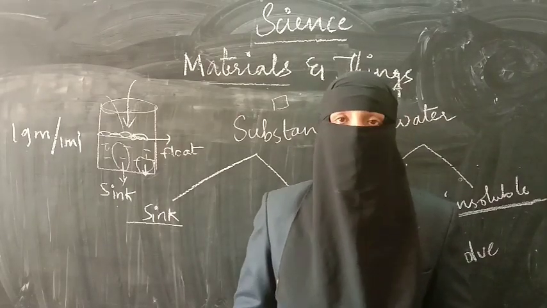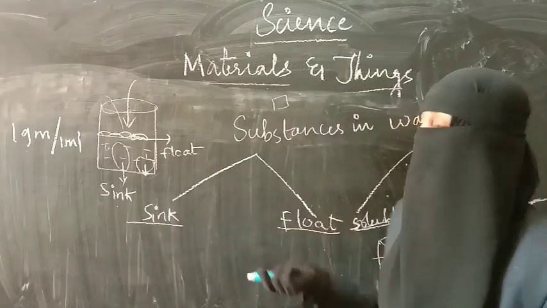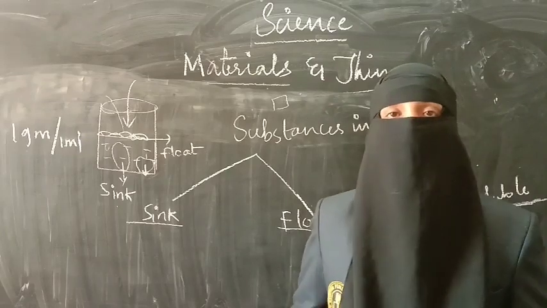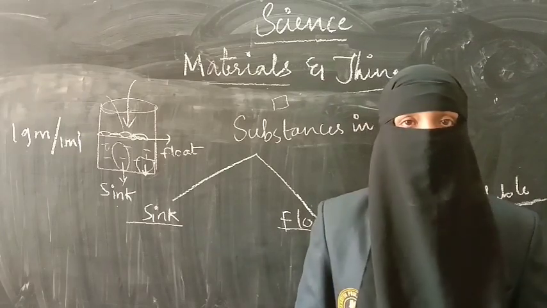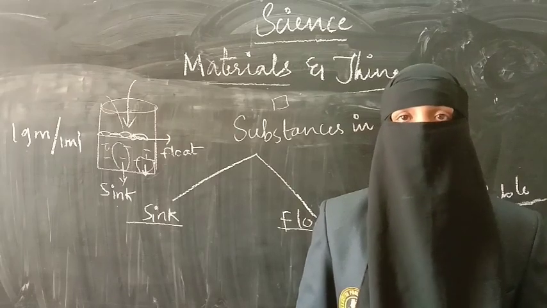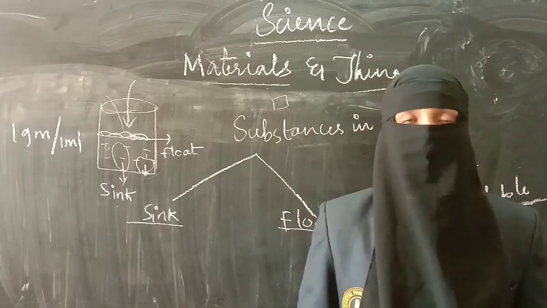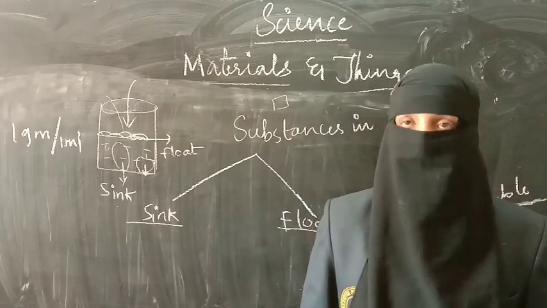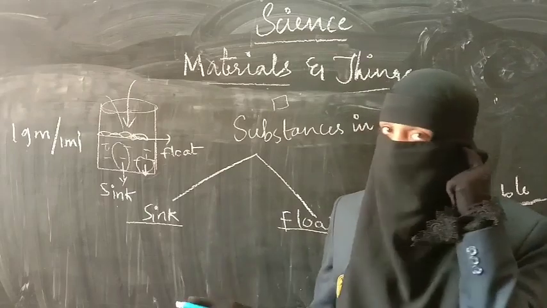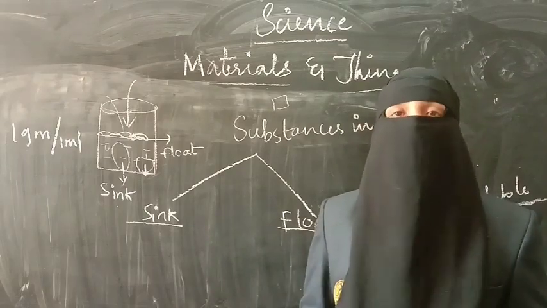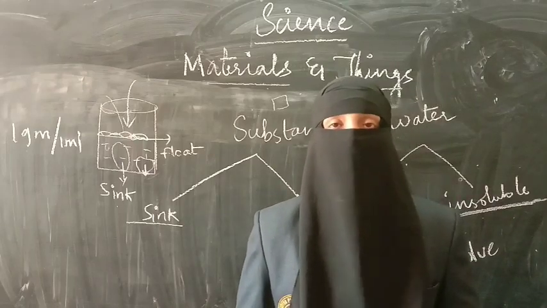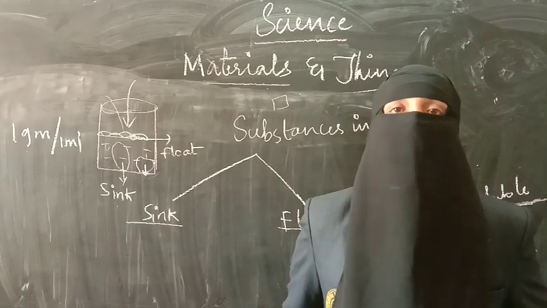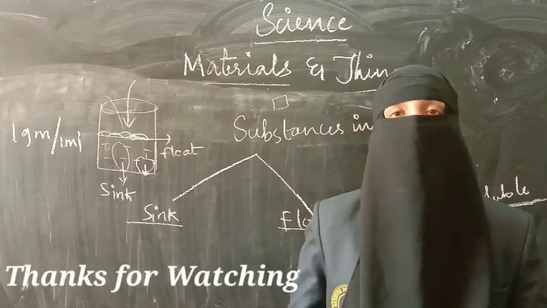So that you have learned, and then you have learned about these different substances in water, float, as well as soluble and insoluble. You have learned so many things. We have seen the activity also. So go through the lesson properly, and we have got two activities: the translucent, how you can make opaque paper into translucent, that you have done. And then we have seen how the zinc float will be done, and how a candle can catch fire without bringing the burning matchstick near the wick. So go through the video properly, and as I said, we will be having examinations. Stay home, don't go out, be safe.